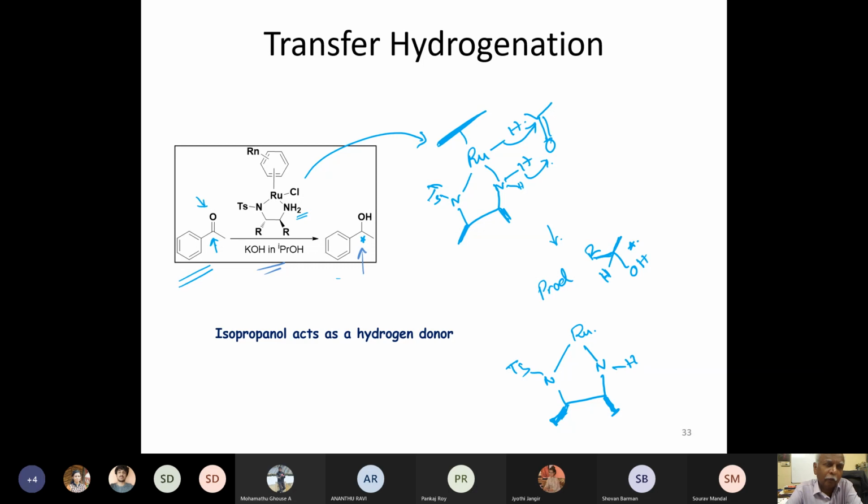And even then, you cannot be absolutely sure that the active site that you're looking at and the active site that is really carrying out the reaction are the same. So catalysis is a very difficult problem to solve.